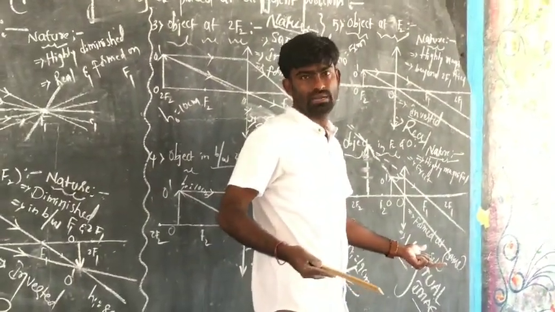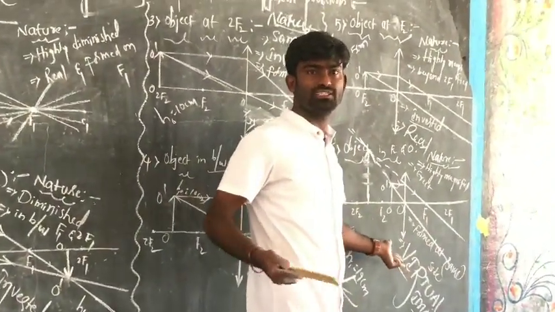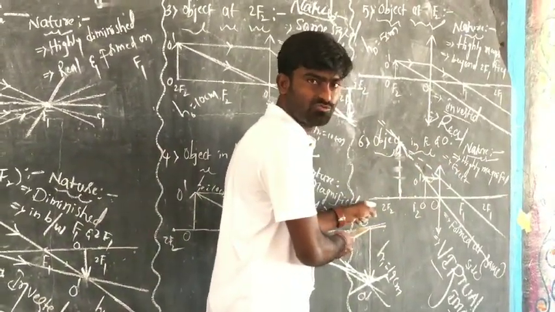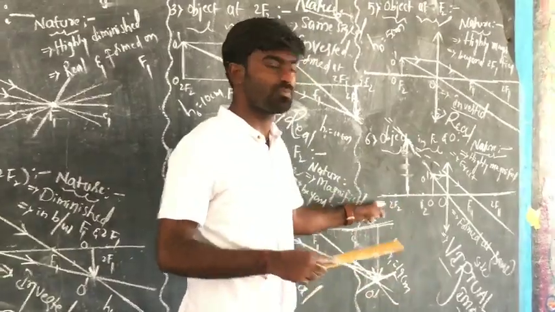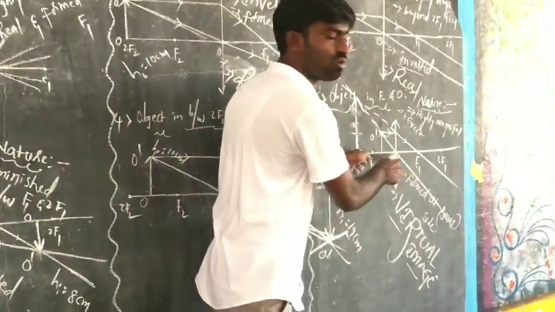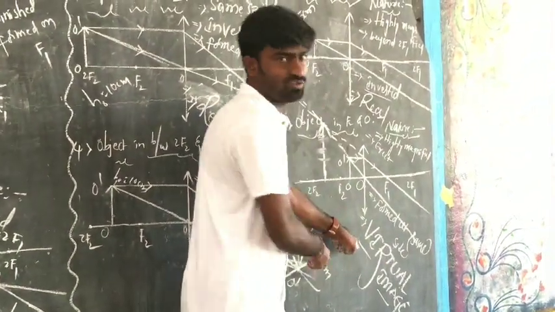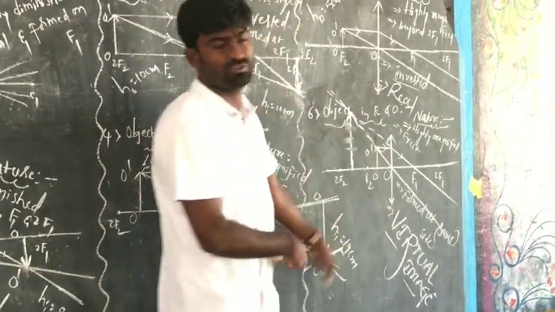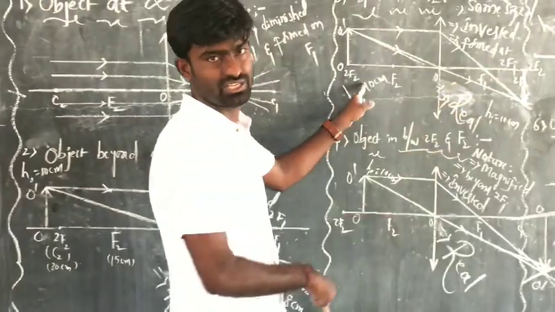So tell me, my dear students, which case will be preferred to get the virtual image by using a biconvex lens? The sixth case, which is nothing but when the object is placed in between F2 and O, we can get the virtual image. That's about the difference between real image and virtual image, and that's about all these cases.